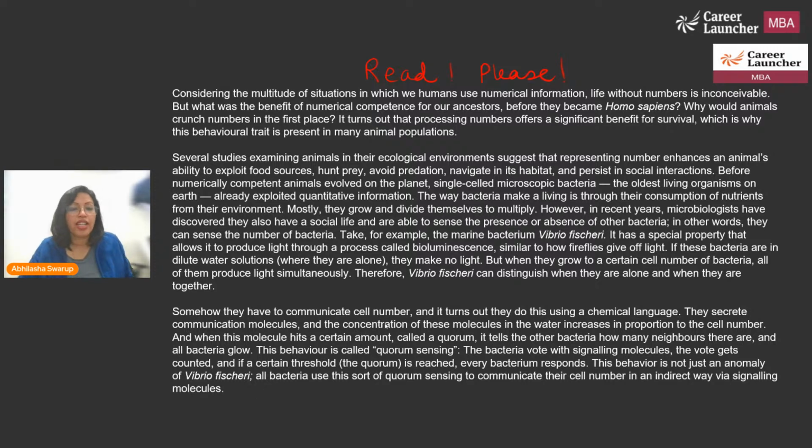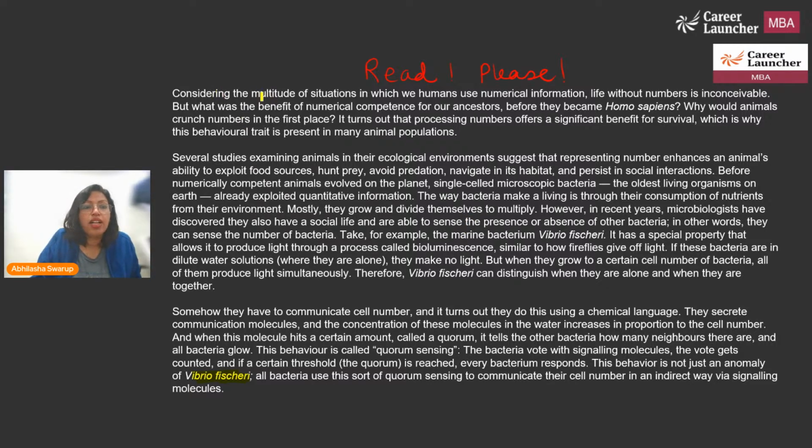All right, guys, I hope you've read the passage. Let us take a look at this passage and then we will try and understand and go to the questions. So, this is a very interesting passage which talks about some creatures called the Vibrio fischeri and how they have something called quorum sensing, which is the minimum number that is important for survival, for doing certain things, and so on. So therefore, this passage is very interesting.